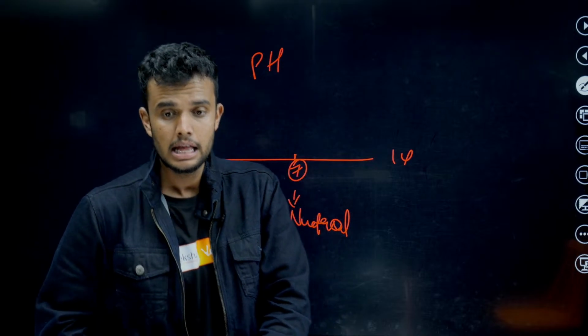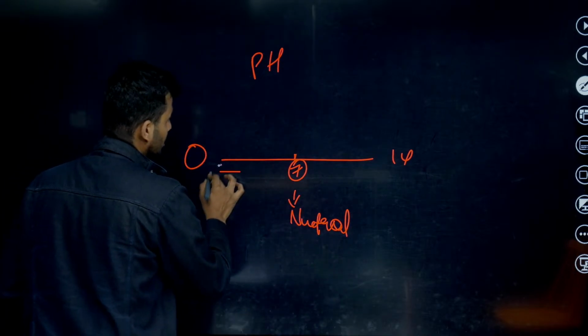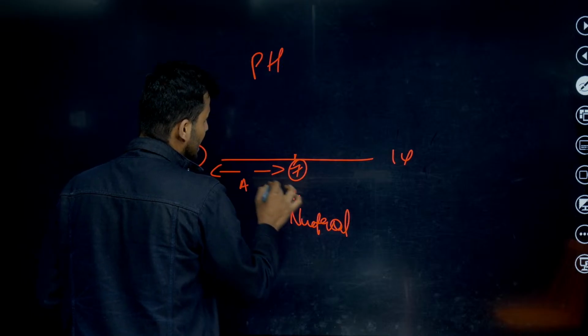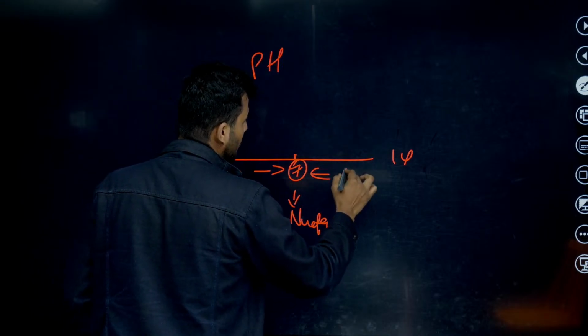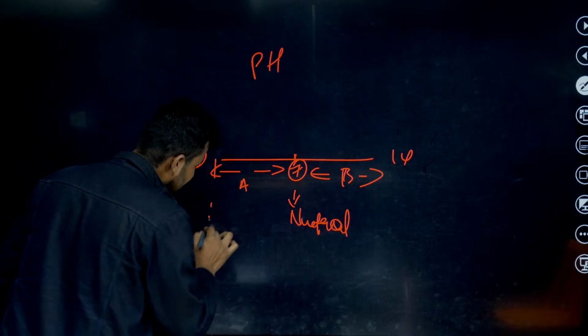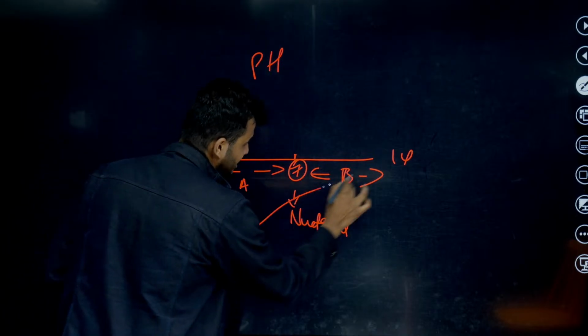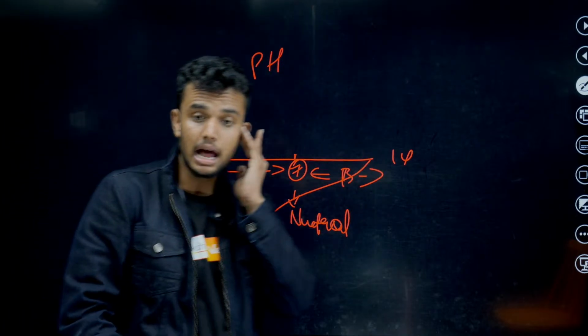Yes, students, 0 to 7 is acidic, and 7 to 14 is basic. Here the H plus concentration is high. This thing happens, and there is also an activity for it now.